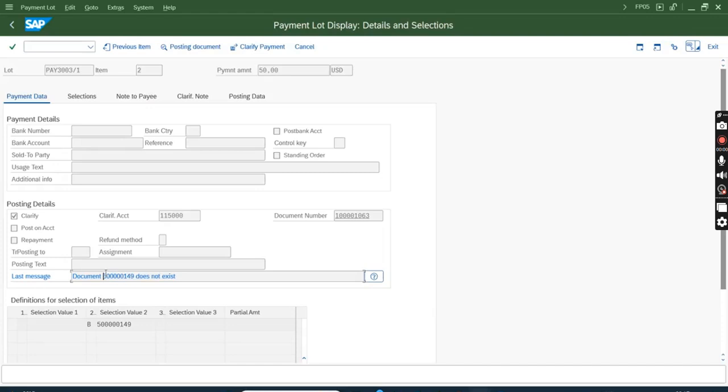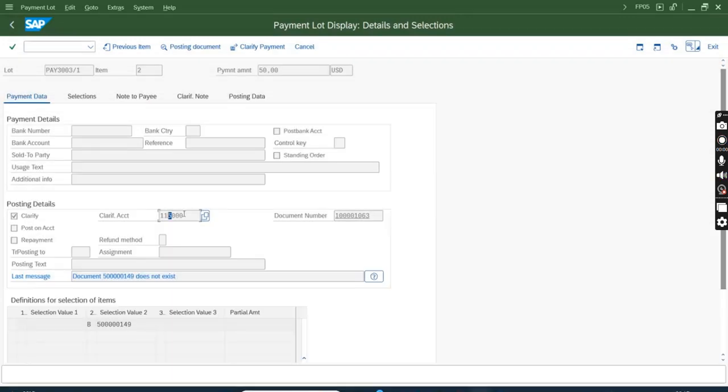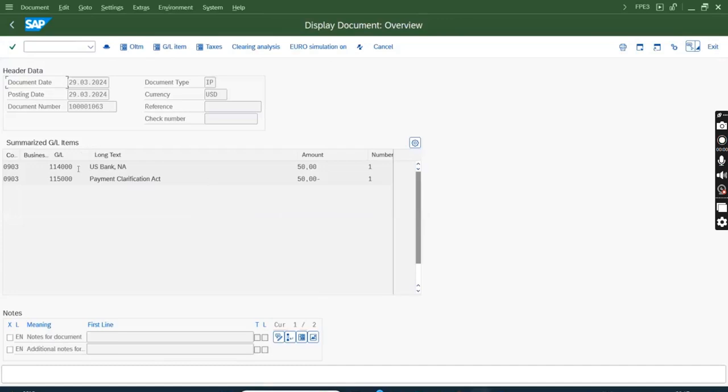As per the config, it did not go to the bank GL, which is 114. Ideally it goes to bank account debit and customer account credit, but for this entry it will be bank account debit and clarification account credit. Let's see the document number. Instead of crediting the customer, it has credited the payment clarification account. This is the second entry.